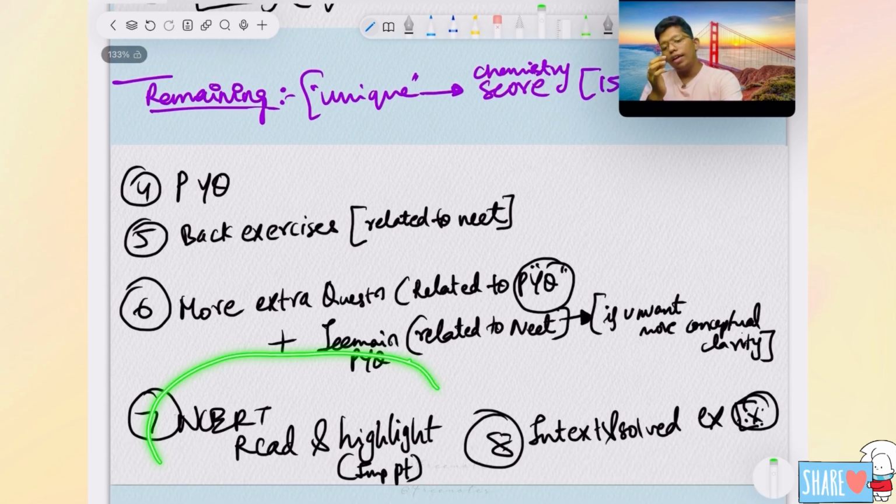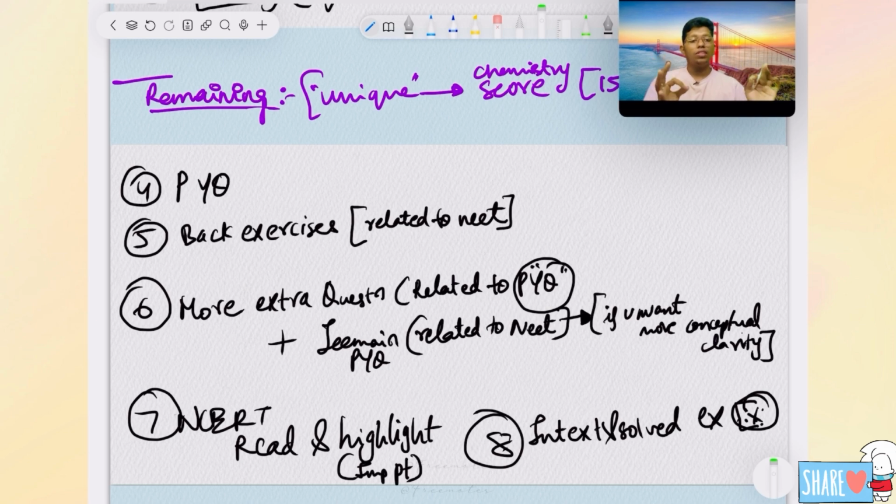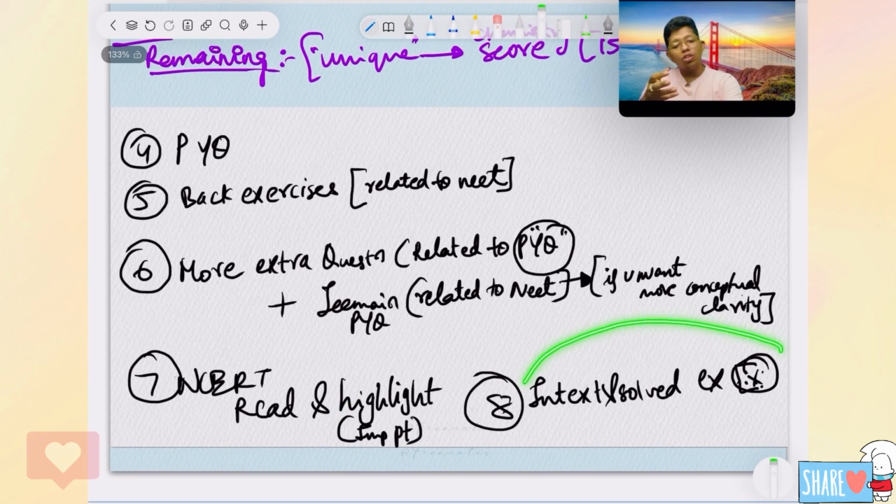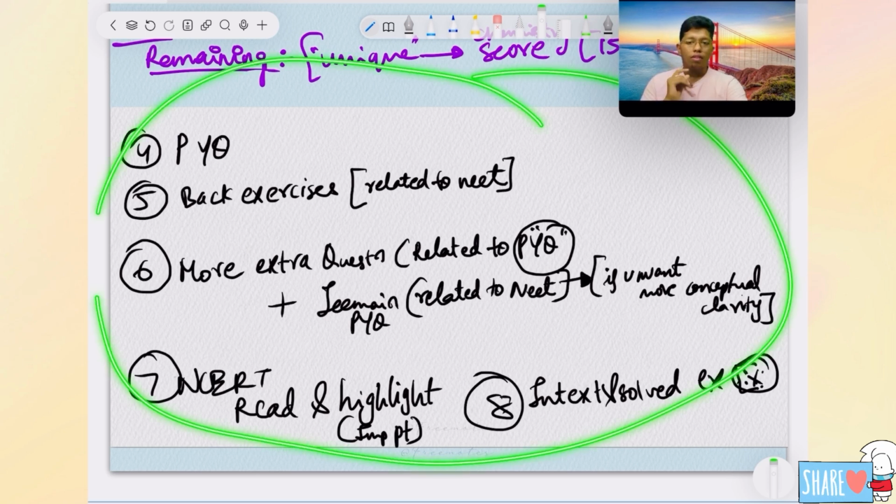Next, NCERT: read and highlight, how to do it for each and every subject. I have made a video on how to highlight chemistry for each subject, physical, inorganic, organic, and how to read chemistry for each title. I have uploaded that video, and you can definitely watch it. It's a must. I will show you how it looks also. Then you should solve the in-text and solved examples. It's very important. Many questions are repeatedly asked in NEET also. Whatever I said, you must do.